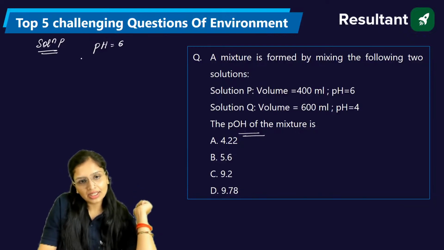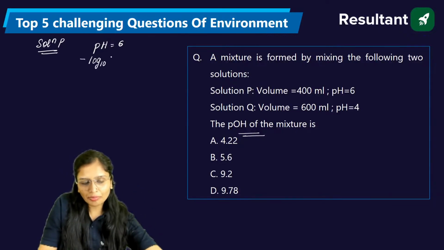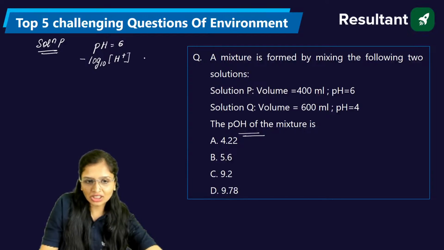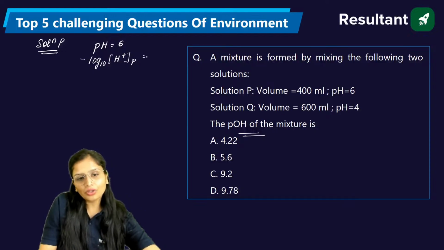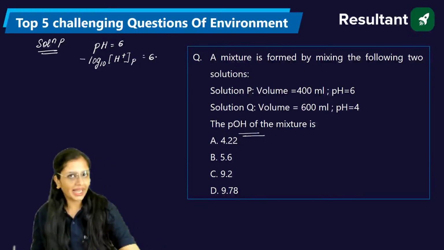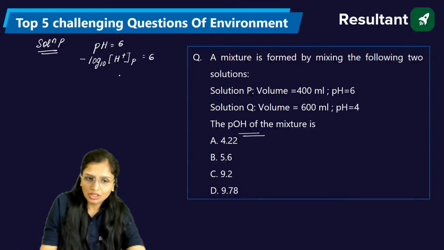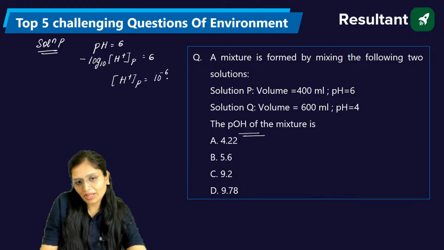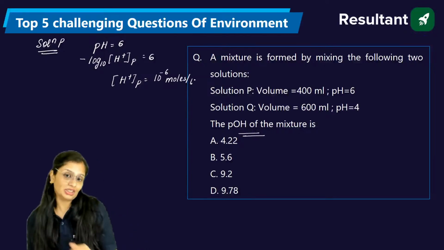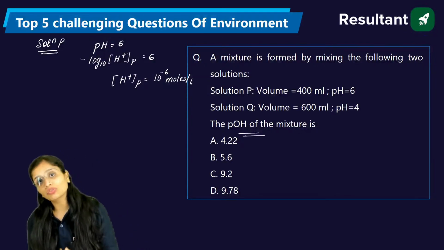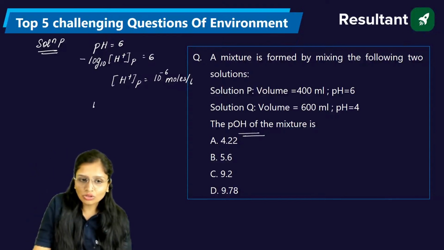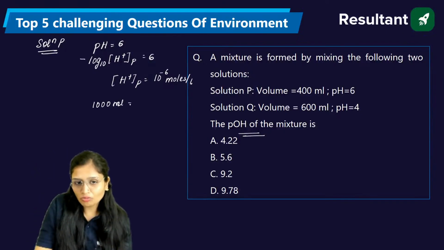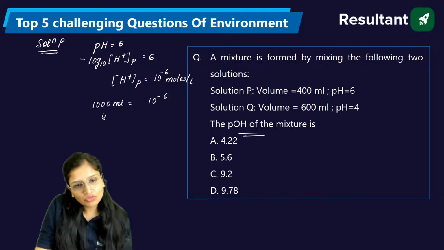pH is 6. You know it is minus log base 10 of the H plus ion concentration, and I told you beforehand, this is for P, so I'm writing it in subscript P. And I told you that H plus ions will be in moles per liter. So the H plus ion concentration is 10 raised to power minus 6 moles per liter. But this is per liter. The volume given to you is 400 ml. So 1 liter means 1000 ml. So for 1000 ml, the number of moles is 10 raised to power minus 6. So for 400 ml,